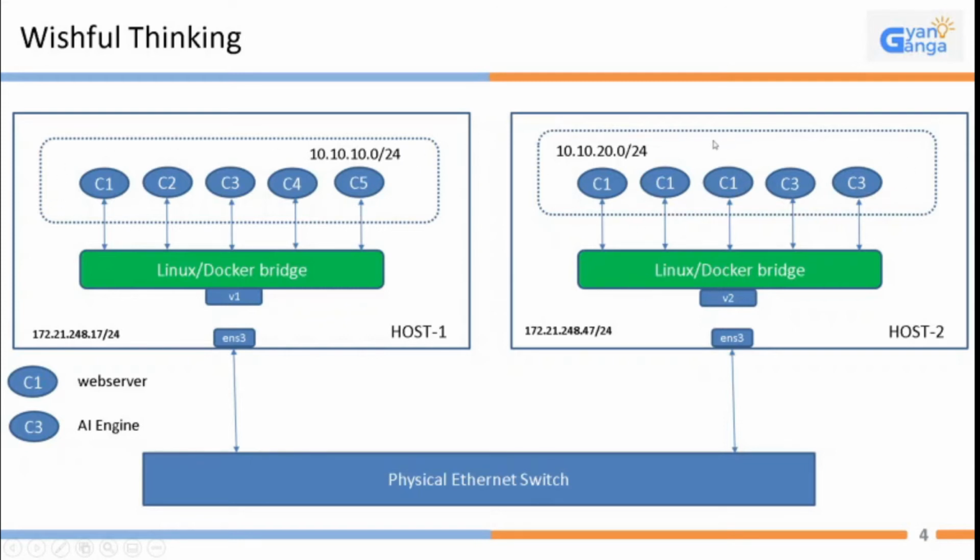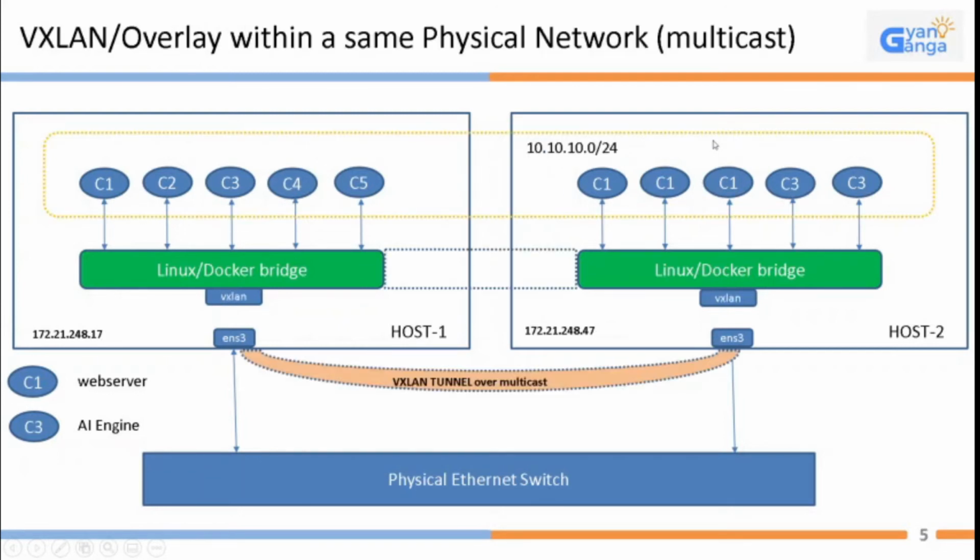That's the idea. The simple solution for this is to provide a VXLAN tunnel from this interface of the host to this interface of the other host, and also associate one of the Linux bridge interfaces to this. We configure it saying that if any traffic comes over this, please tunnel it over here and then pass it to this network.